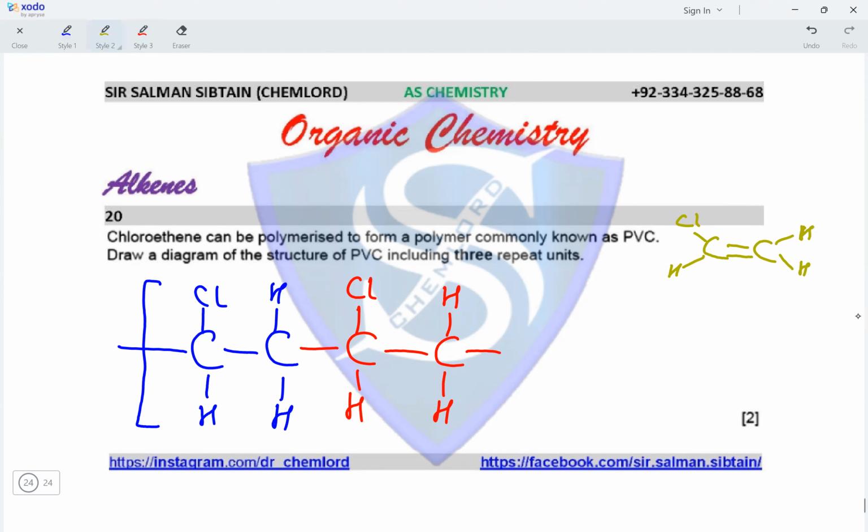Then we come to the third repeat unit of PVC, in which we have a carbon atom with a chlorine and a hydrogen on it, and a carbon atom with two hydrogen atoms attached to it. So the color codes represent the three different repeat units of PVC, and the entire structure shown here is a polymer called polyvinyl chloride.